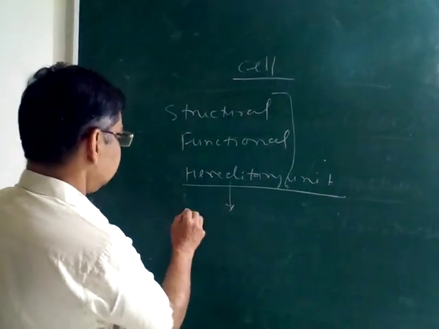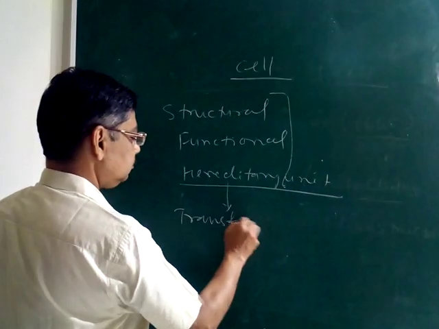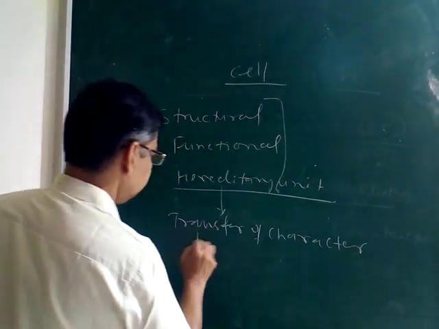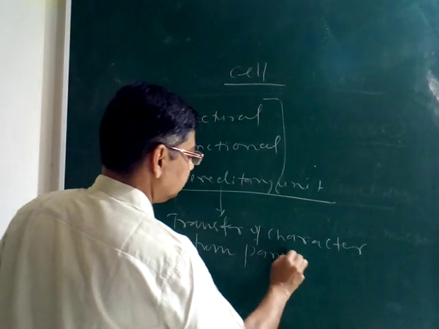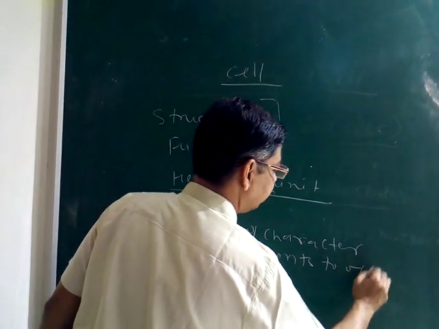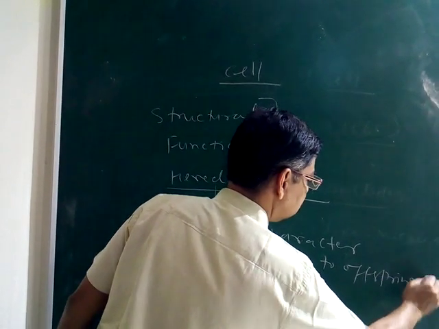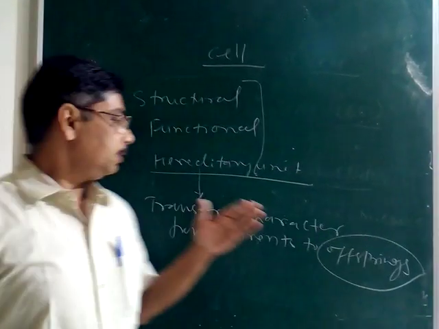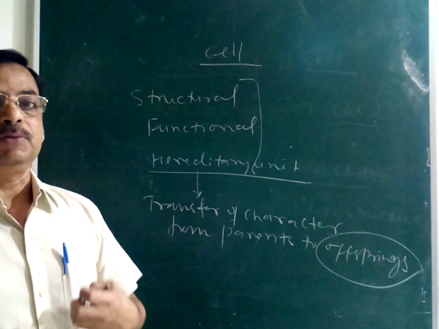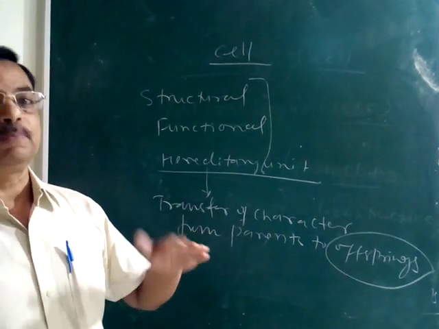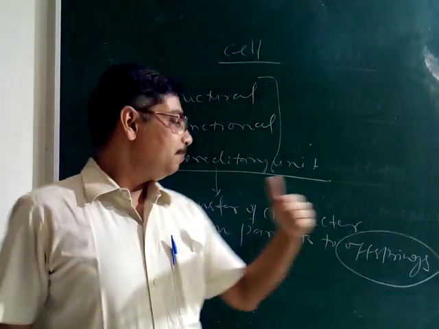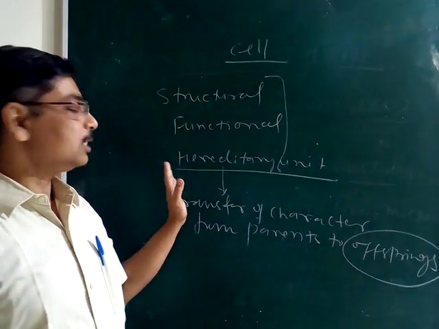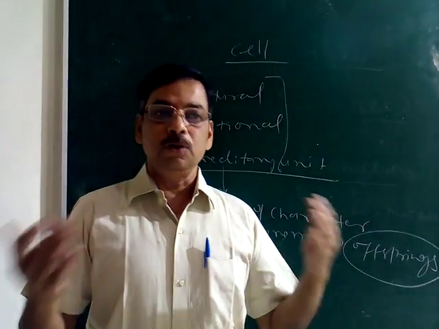Heredity is the transfer of characters from parents to offspring. Offspring means descendants or their children. So any property which we inherit, which is transferred from the parents to their offspring, is called heredity. And this property is transferred through the hereditary material, that is known as chromosomes.